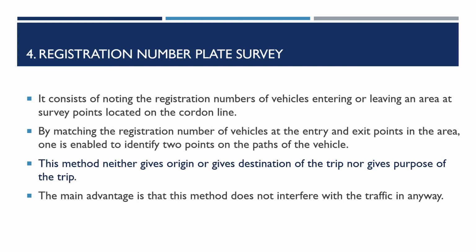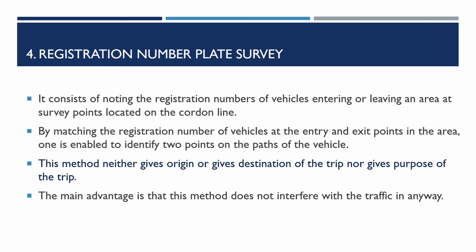The fourth method is the registration number plate survey. As the name indicates, here we are matching the registration number plates of vehicles. We are not interfering with the traffic. We are not causing any delay to the traffic. What we do is place observers at certain selected survey points, and we ask them to note down the registration number plates of vehicles when they are arriving or leaving that particular point.